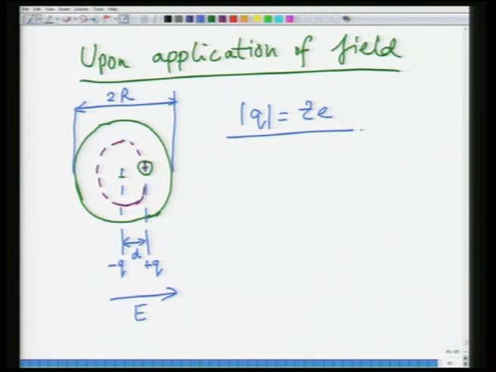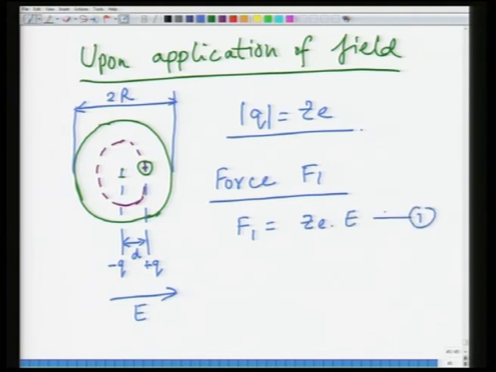Okay. So, when you apply the field E, then the force which is created on the system, force F1 which is due to application of electric field, can be given as ZeE. Let us say this is equation number 1.